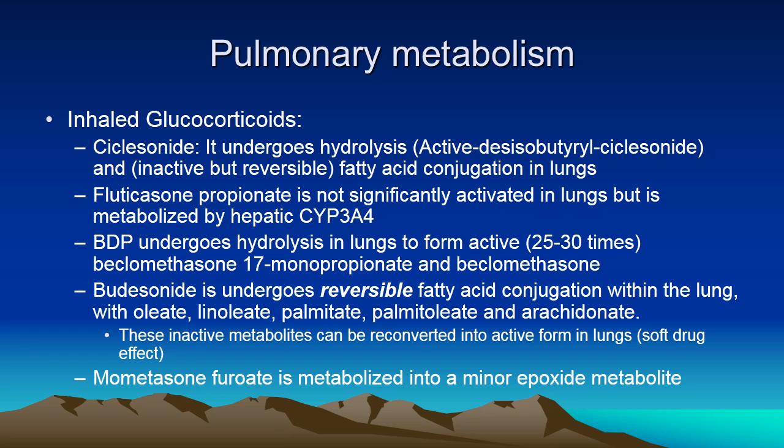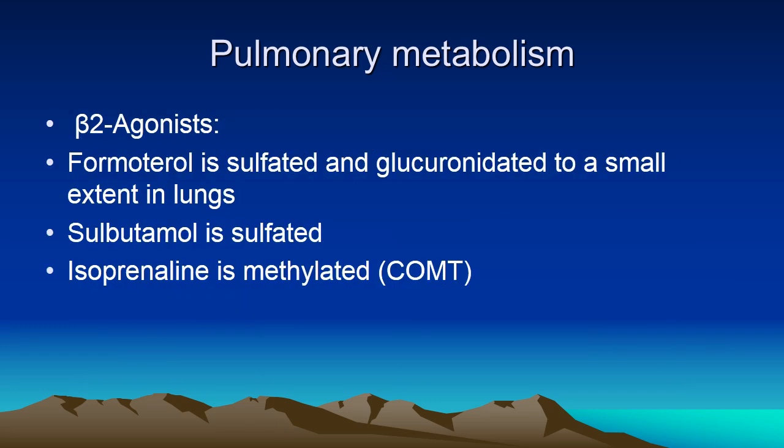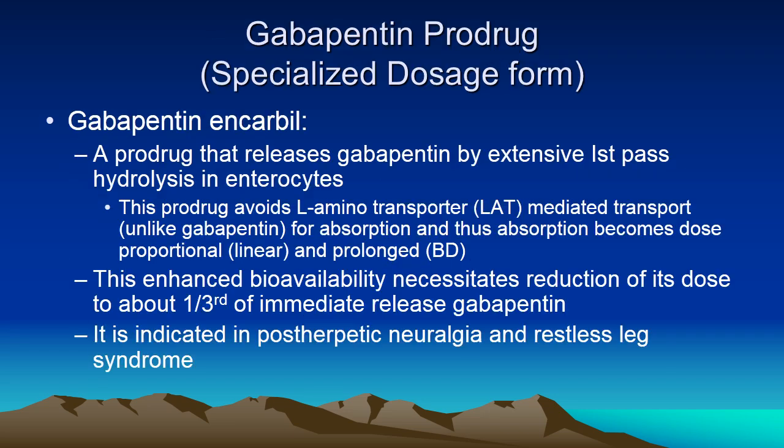The motive behind this strategy is that body tissues are not exposed to higher levels of toxic drugs or active compounds, and there is much more local effect as required. Mometasone furoate is metabolized into a minor epoxy metabolite. Beta-2 agonists are metabolized to some extent, although to a variable extent, for example formoterol, salbutamol, and isoprenaline. They are inactivated through a process of demethylation or methylation or glucuronide formation.